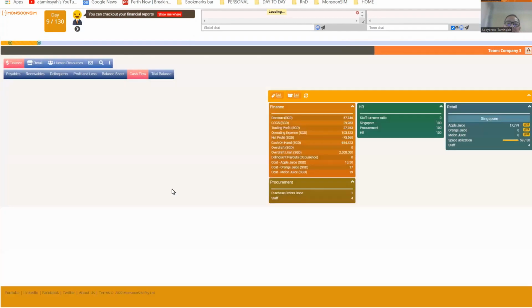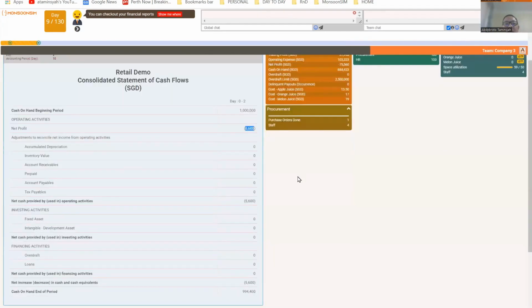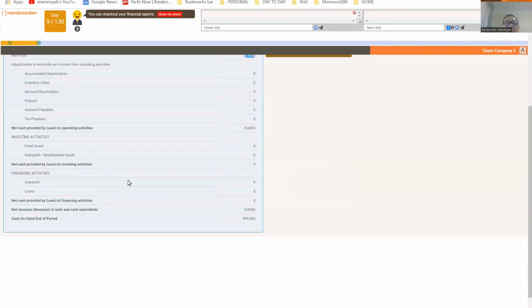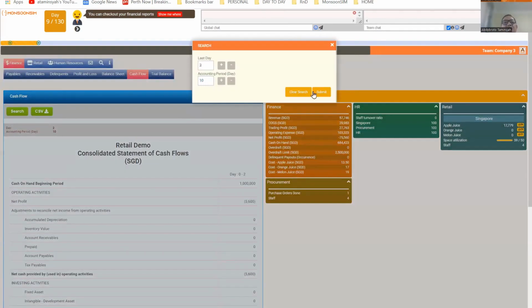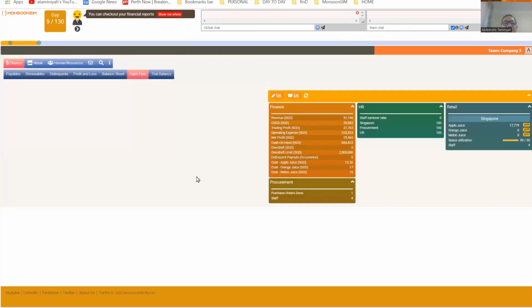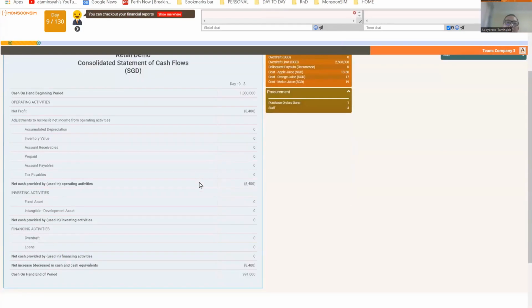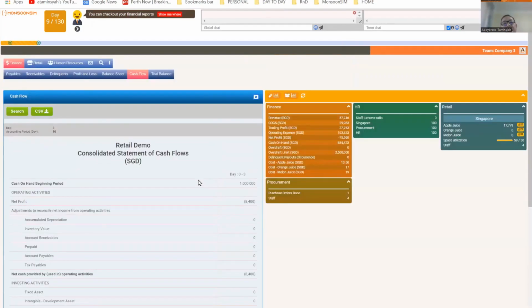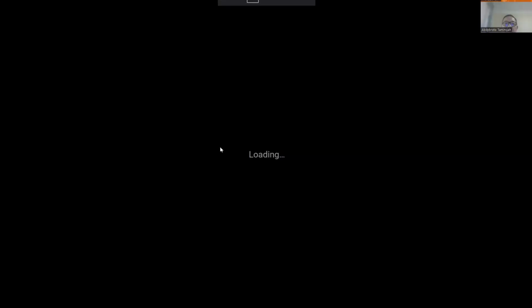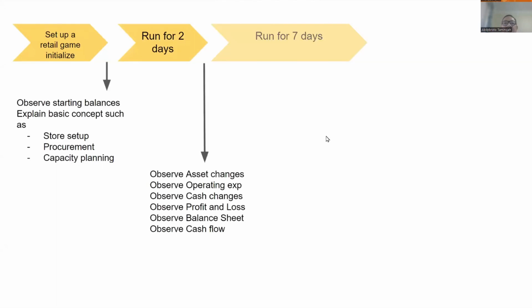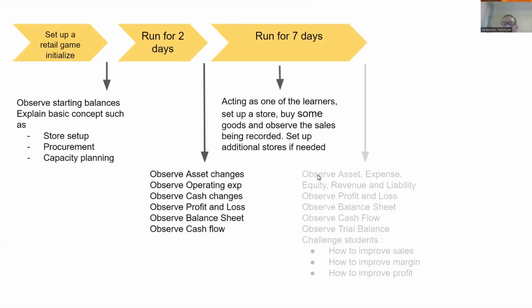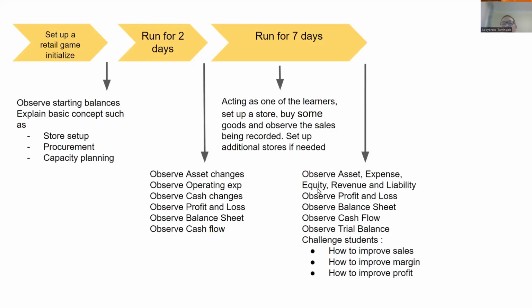Your cash is double the expenses, 2008 by 2, and then day 3. So you can let your student go through this by themselves, looking at where all the money is going and how the financial elements behave. We have done this. We have run for 2 days. We have run for 7 days, and we are doing observe asset, expense, equity.